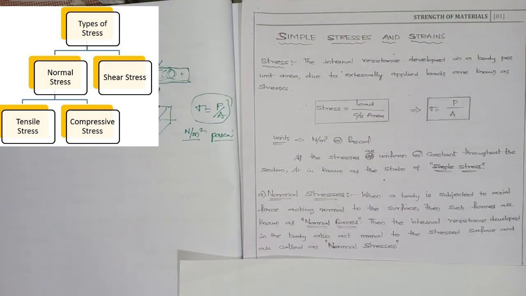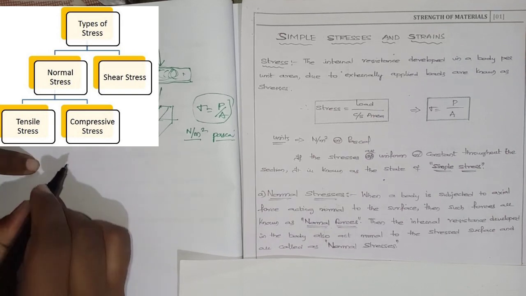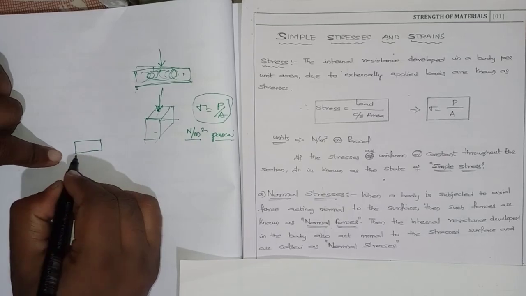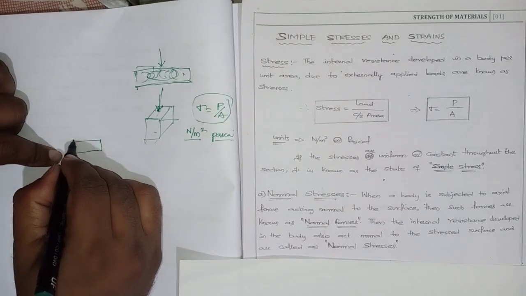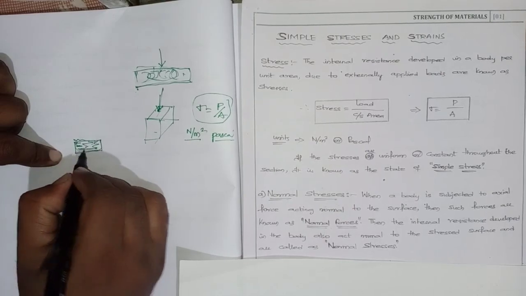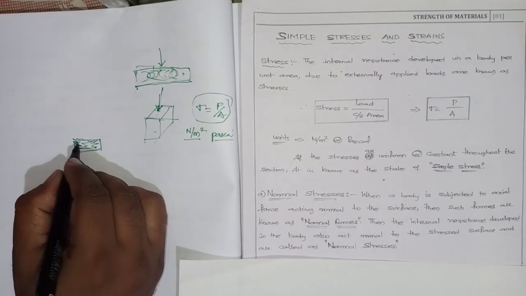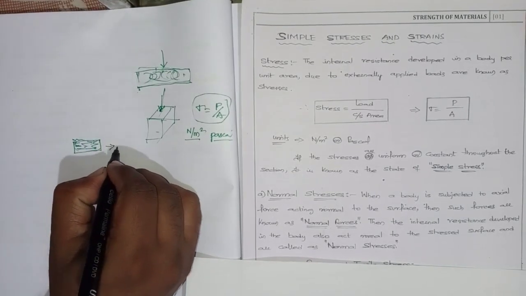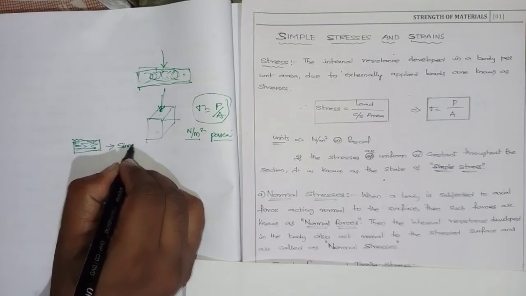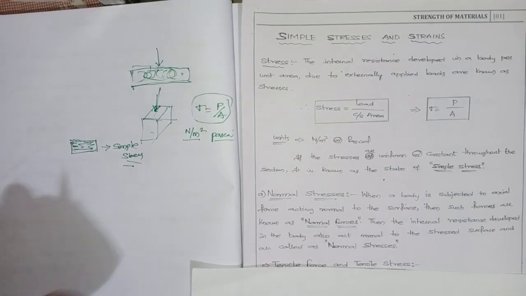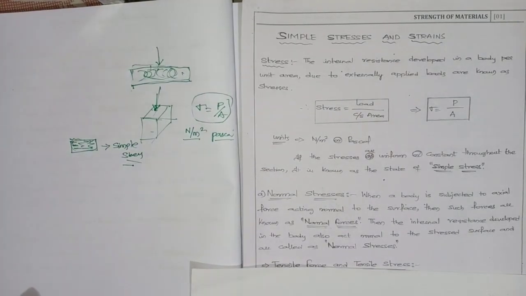And suppose I take a section, and the stresses are constant throughout the section, if the sections are uniform and constant throughout, then that state is known as simple stresses. Now we'll see different types of stresses.